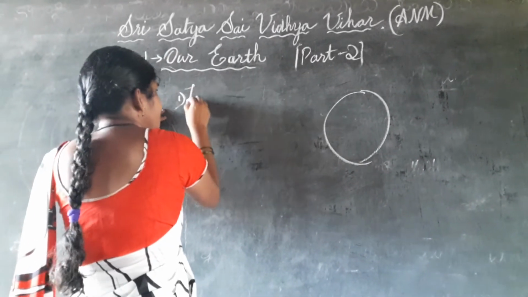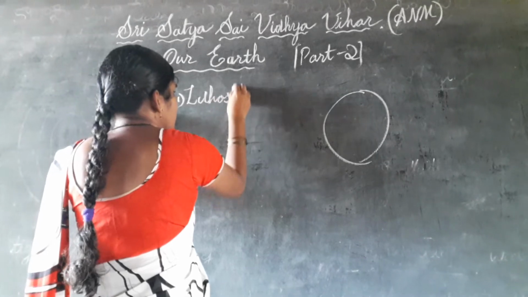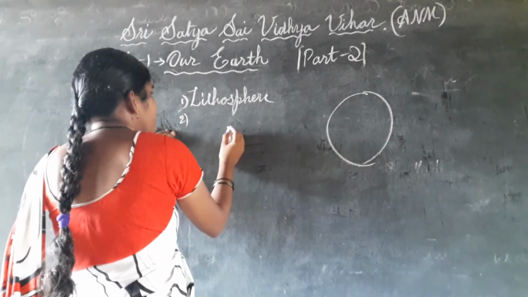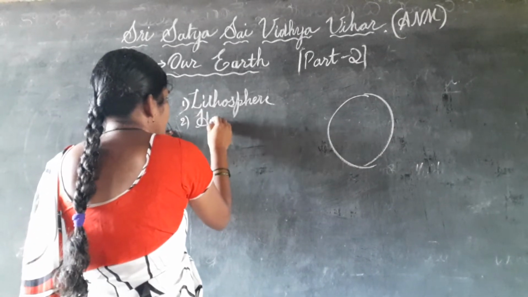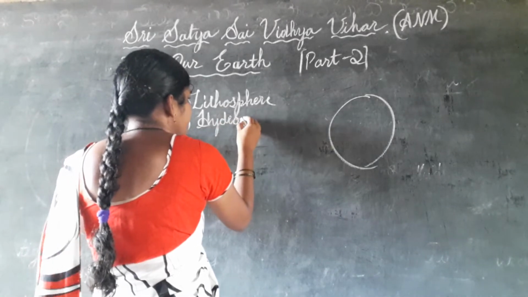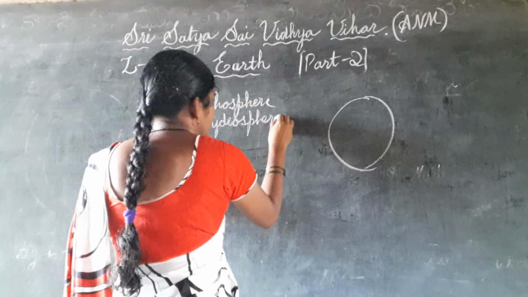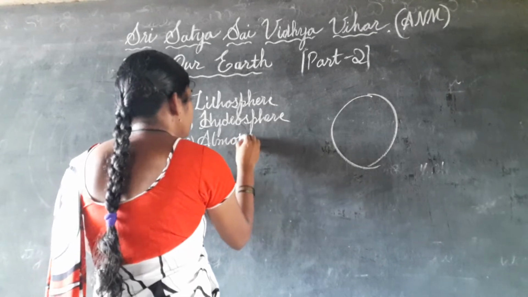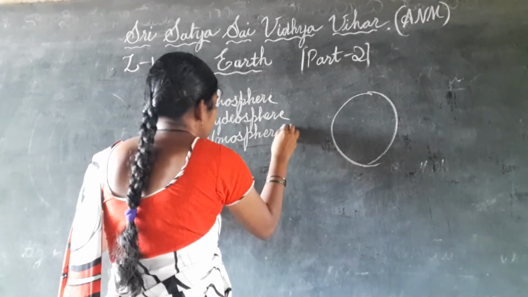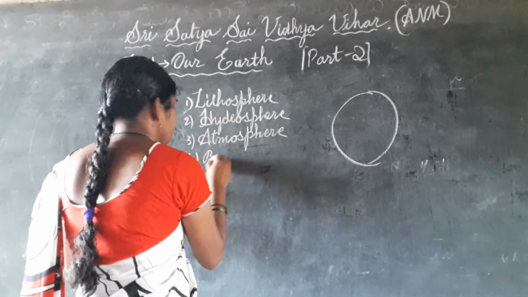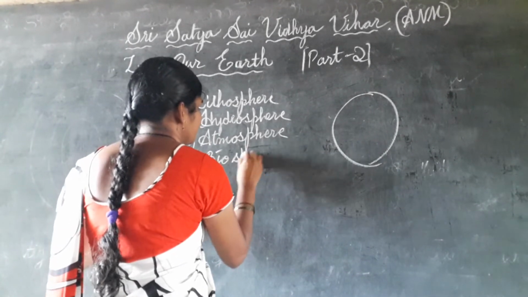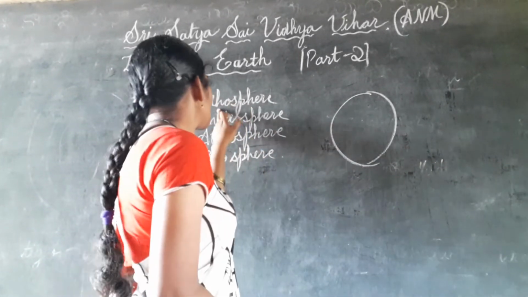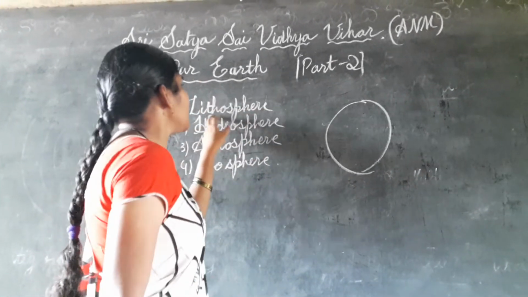First thing, lithosphere. Second one, hydrosphere. Thirdly, atmosphere. And fourthly, biosphere. So we will see in a brief way. Firstly, lithosphere means litho.